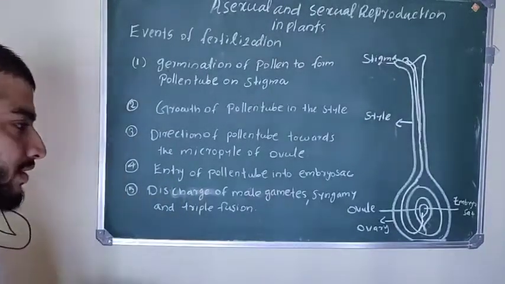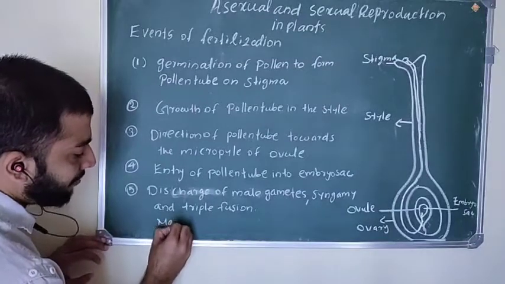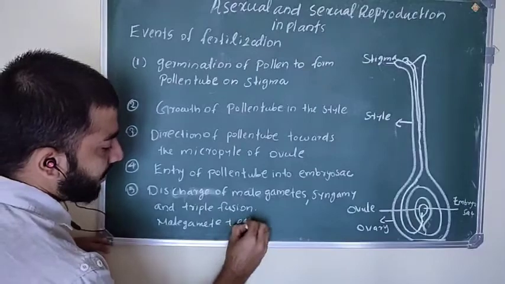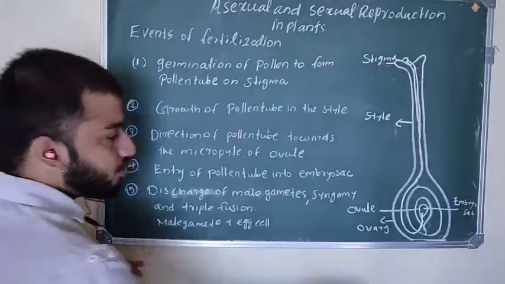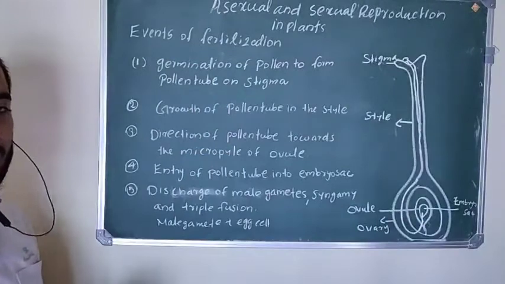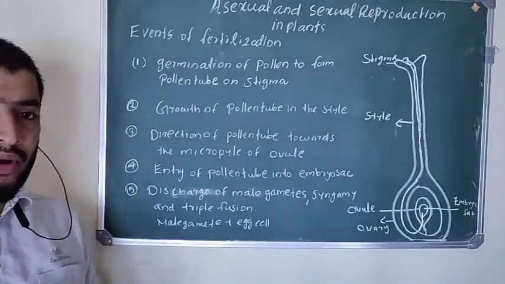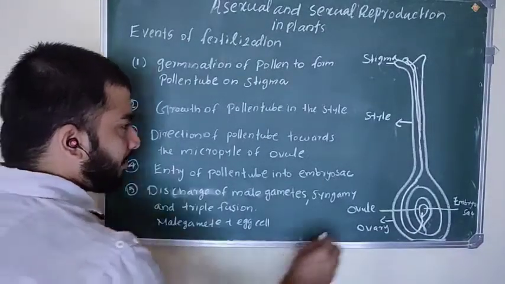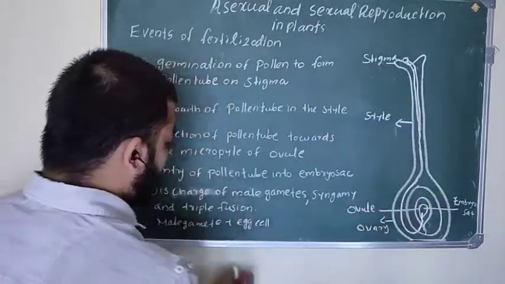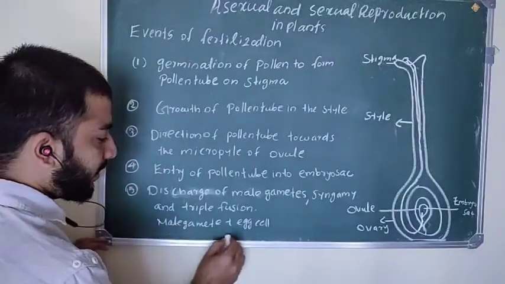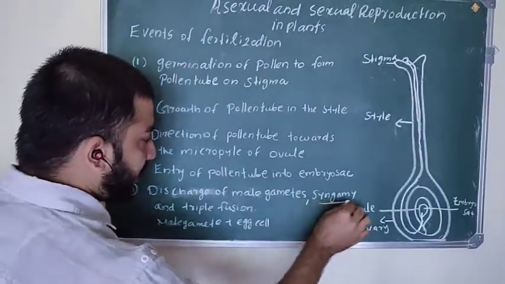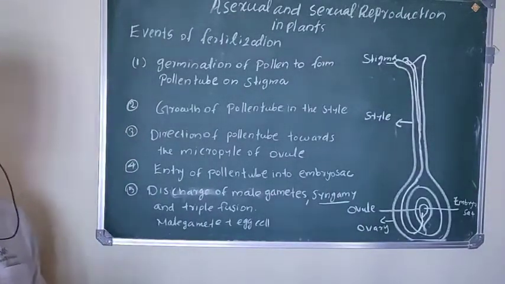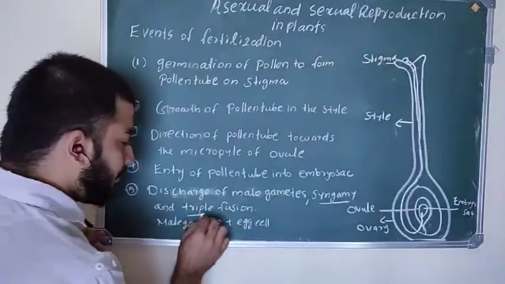What is syngamy? Syngamy means one of the male gametes fuses with the egg cell. Here in this embryo sac, the egg cell is present, that is the female gamete. One of the male gametes coming through the pollen tube fuses with the egg cell. That process is called syngamy. And what is triple fusion?